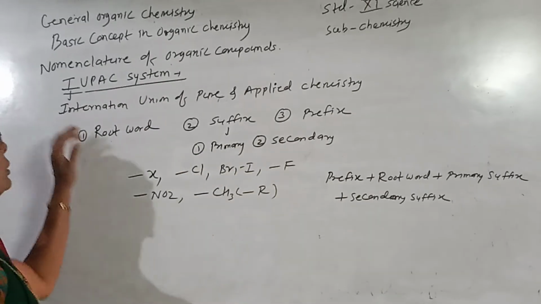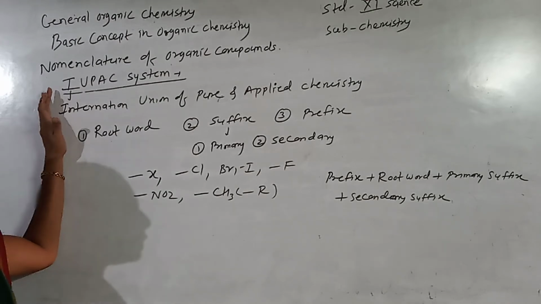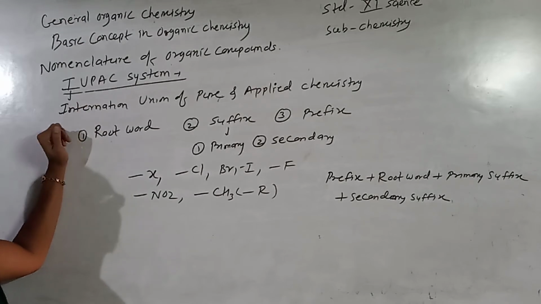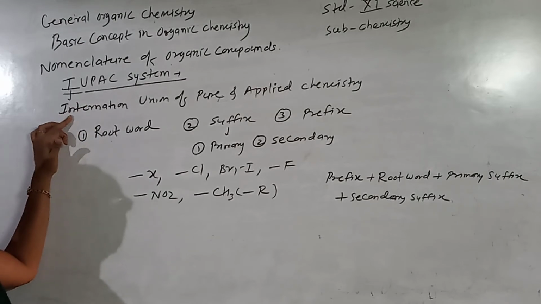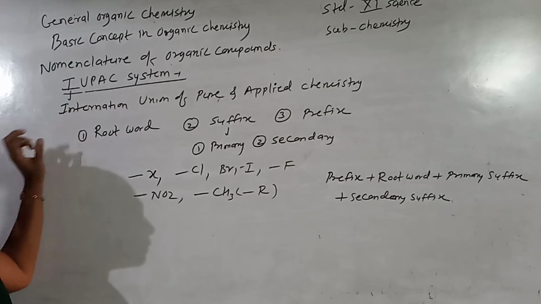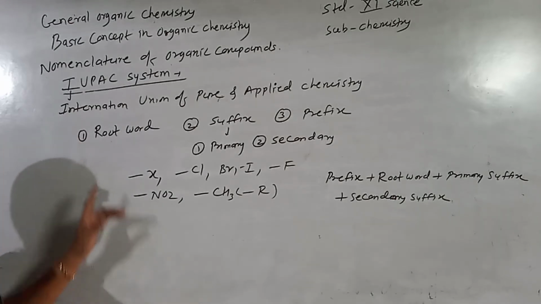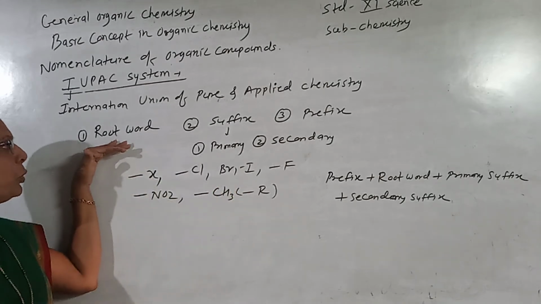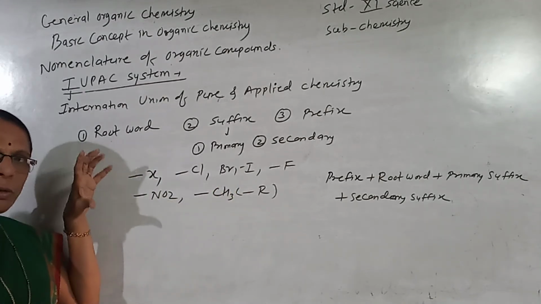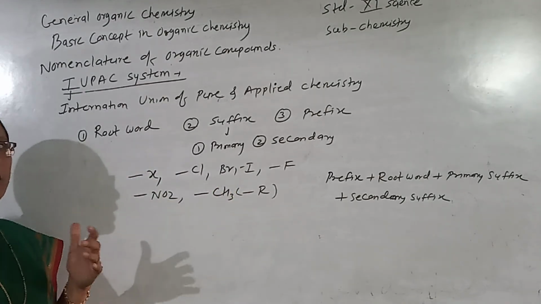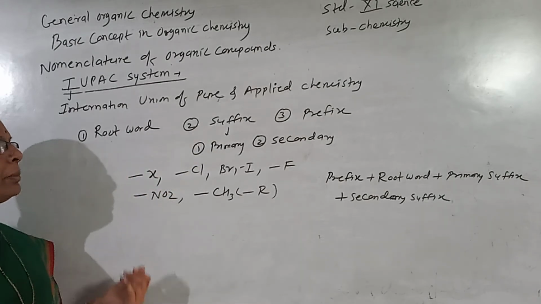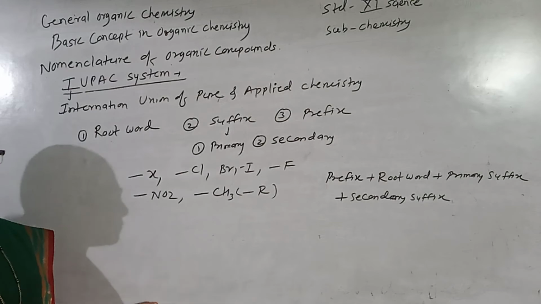Remember, I again repeat. When you consider the International Union of Pure and Applied Chemistry nomenclature of any organic compound, this IUPAC system contains three important parts: root word, suffix, and the prefix. The root word is given by identifying the number of carbons. The suffix is of two types, primary suffix and secondary suffix.